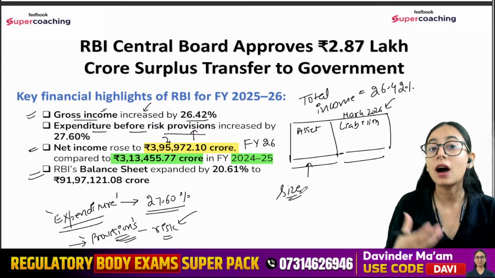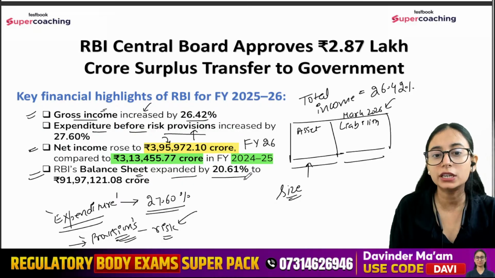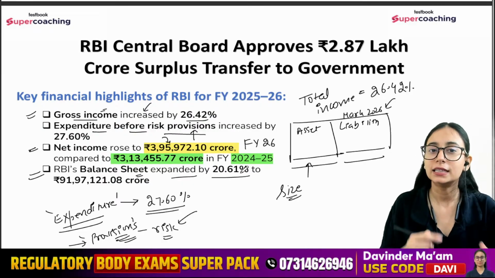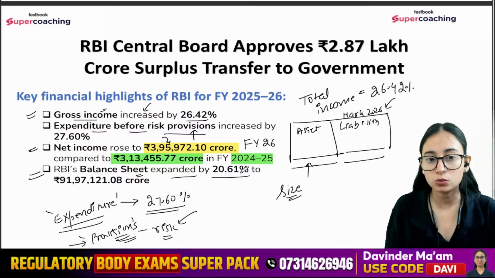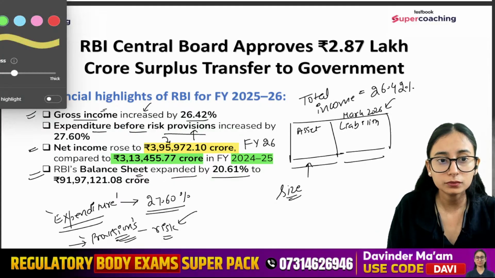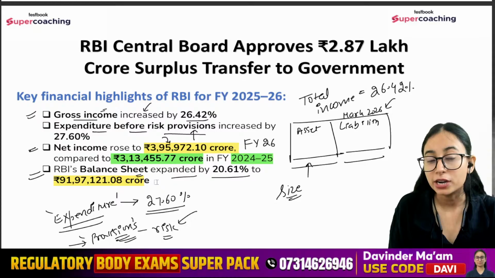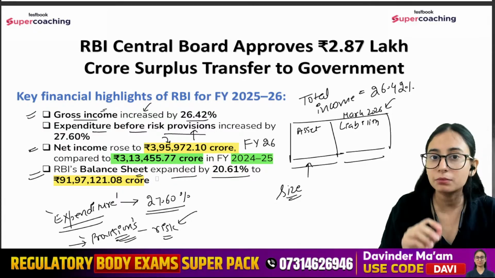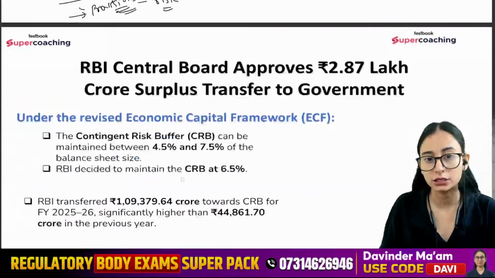That is the size of the RBI as well, right? So the RBI's balance sheet has been extended by 20.61%. They said that the size of our balance sheet has also improved by 20.61%, which has reached 91,97,121.08 crore. Now these numbers are very important, so write them down somewhere, right? These are going to be important.